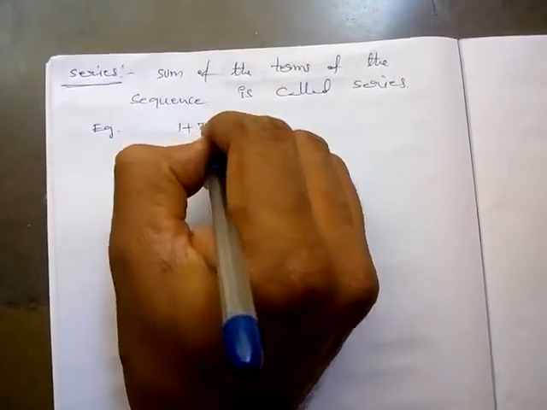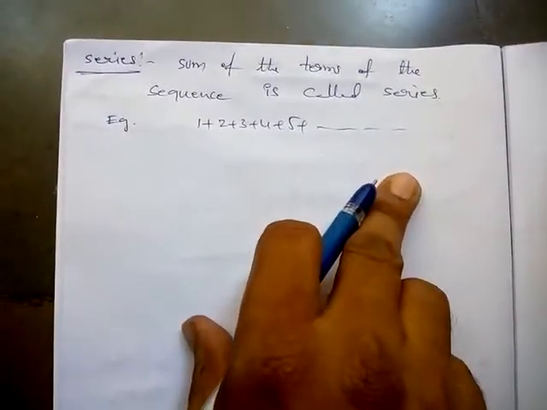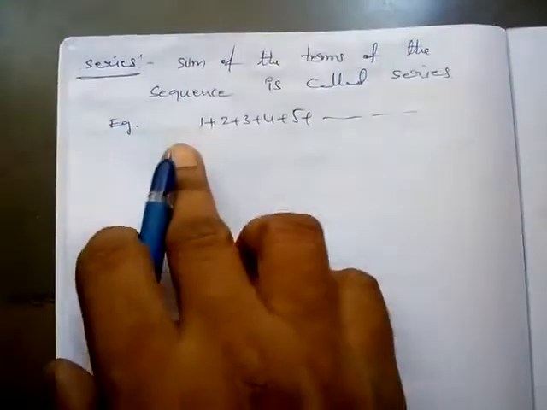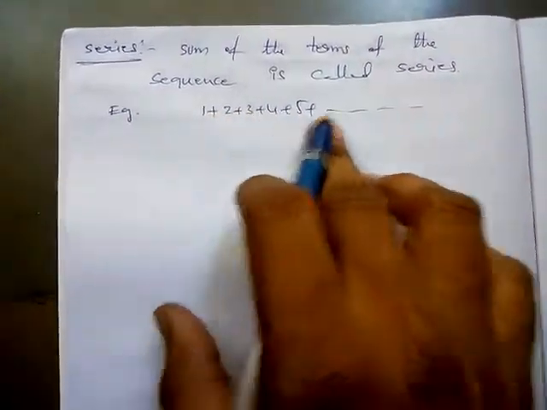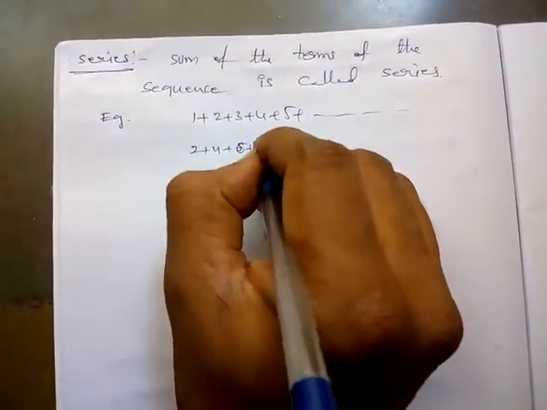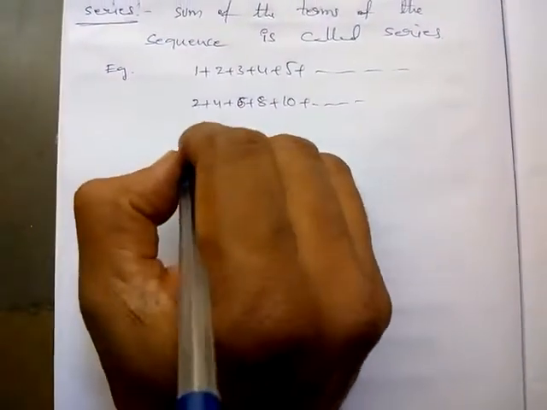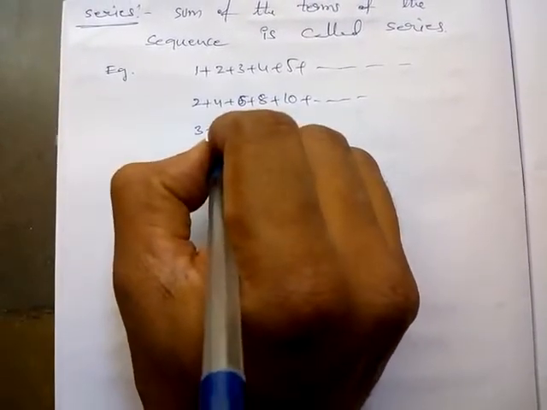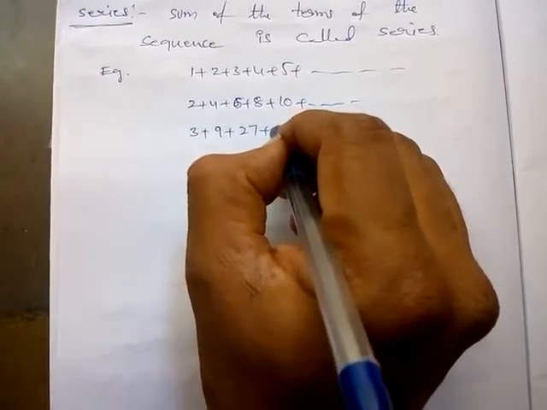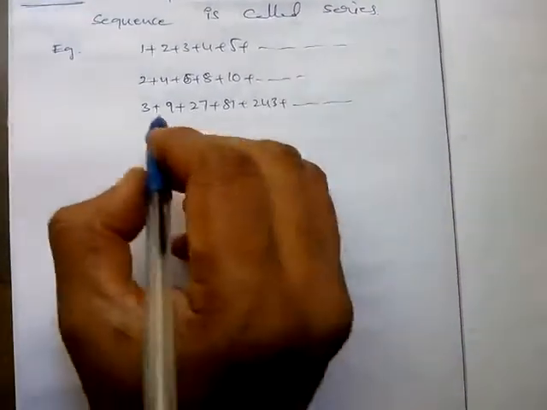See this example, 1 plus 2 plus 3 plus 4 plus 5 plus so on like that. This is series. Sum of the terms of the sequence. 1 comma 2 comma 3 comma 4 comma 5, that is sequence. 1 plus 2 plus 3 plus 4 plus 5 plus so on, that is series. 2 plus 4 plus 6 plus 8 plus 10 plus so on like that. This is series. Now observe one more example, 3 plus 9 plus 27 plus 81 plus 243 plus so on. This is also series.